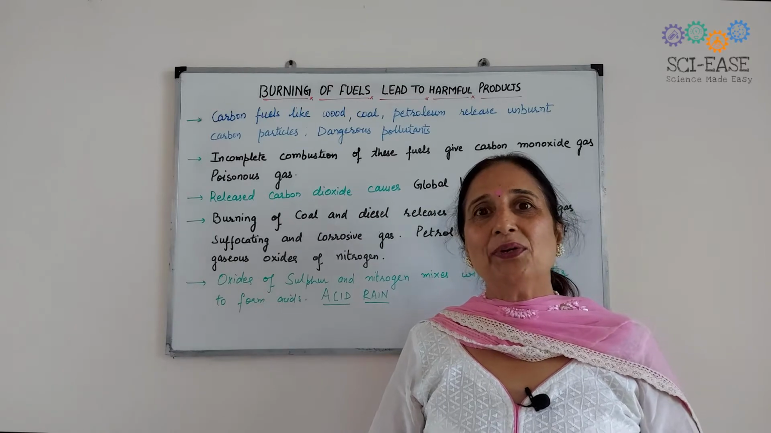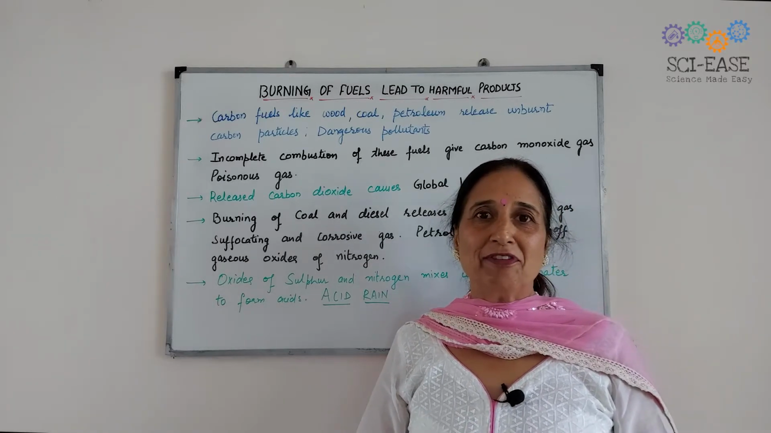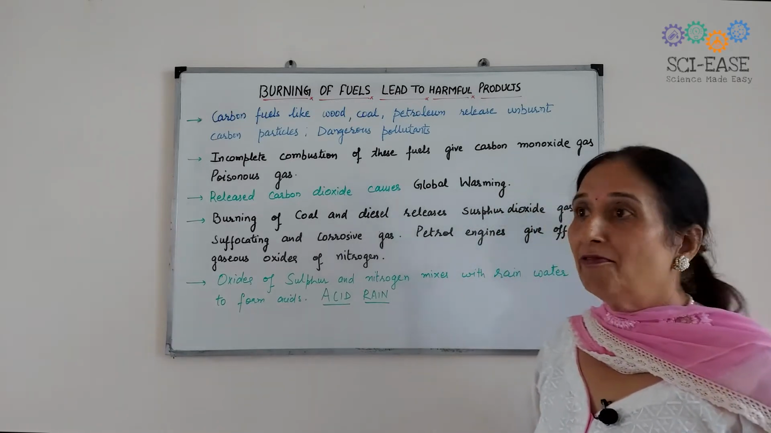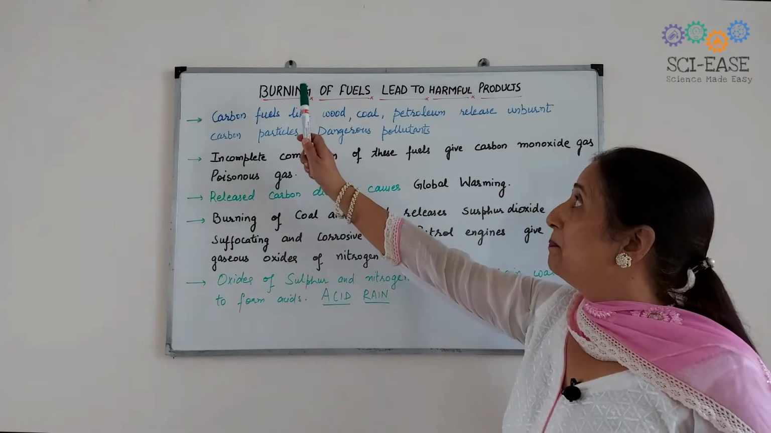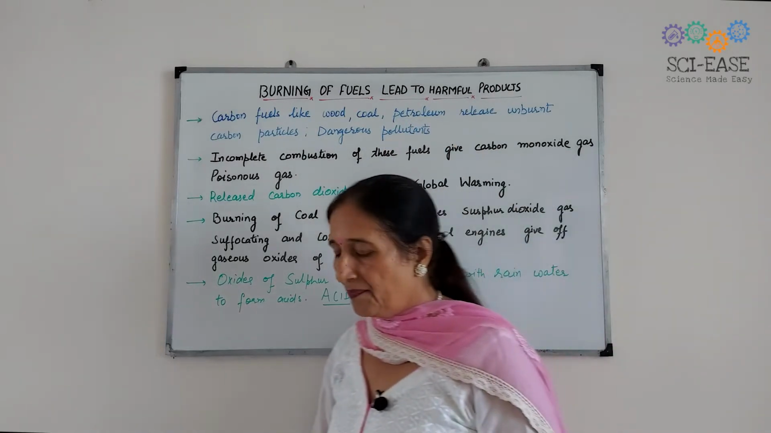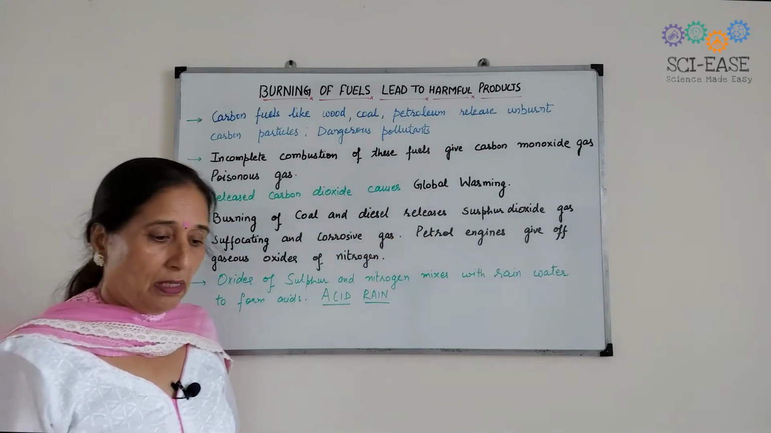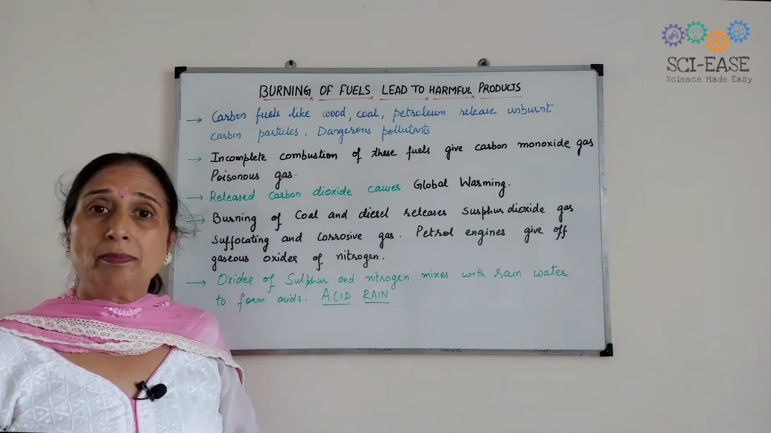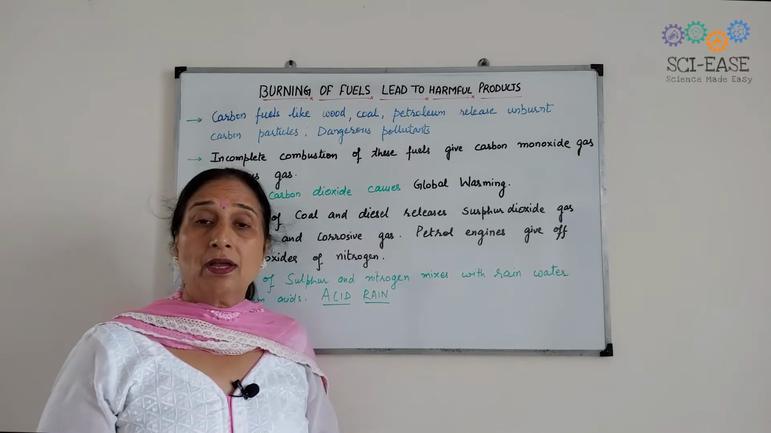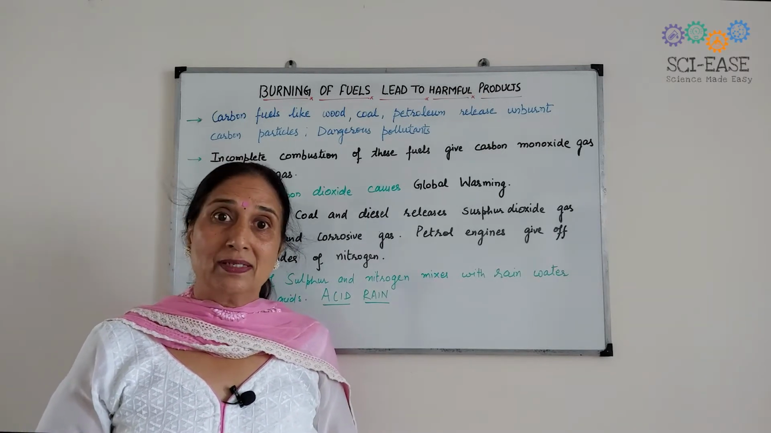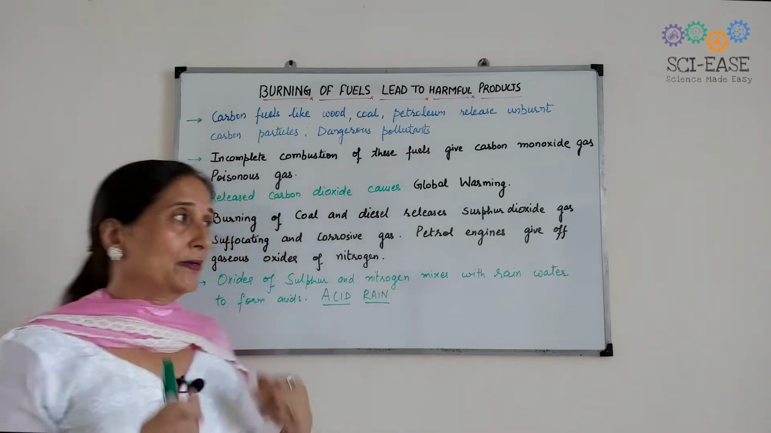In the last video, we discussed fuel and its efficiency. Now in this video, we will learn how the burning of fuel leads to harmful products. When fuel is burnt, it leads to a large number of harmful products which are not good for the plants as well as animals, including human beings.